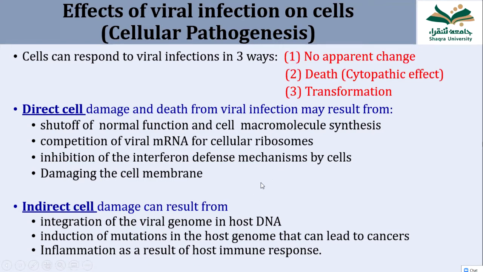The host immune cells come and try to kill the virus and release enzymes and other things there and cause local cell damage and inflammation. So this inflammation as a result of immune reaction to the viral infection is the factor which can cause indirect cell damage.